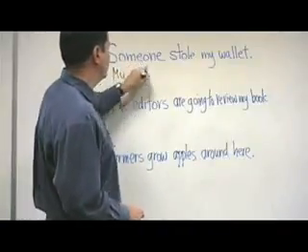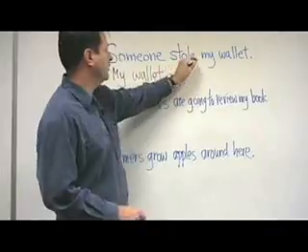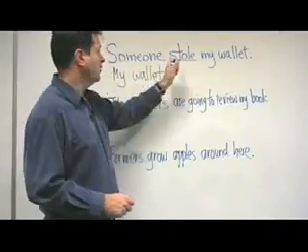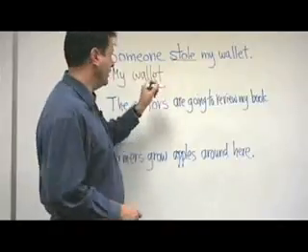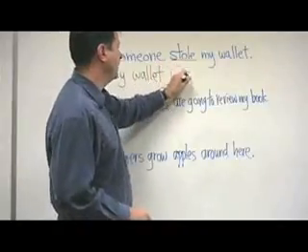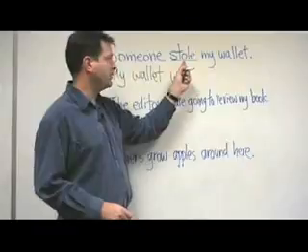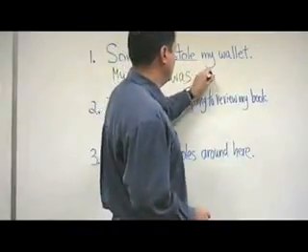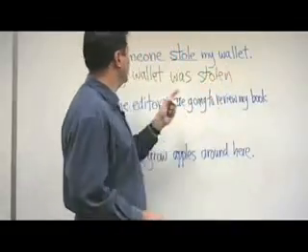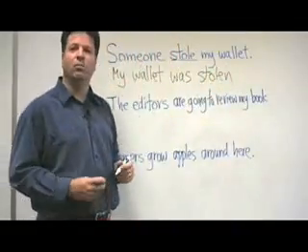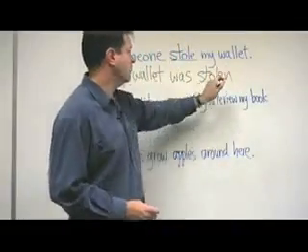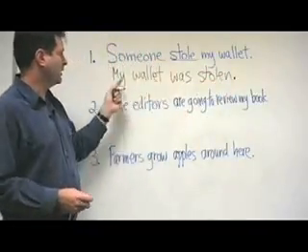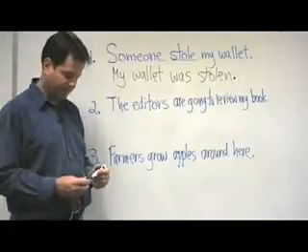my wallet. We take a look at the verb here, stole. That's the simple past of the verb to steal. We use the simple past of the verb to be, was. And then we add the past participle of the verb to steal, which is stolen. And do we need to say by someone? No, because we don't know who it is. So the by phrase at the end is unnecessary. So someone stole my wallet becomes my wallet was stolen.